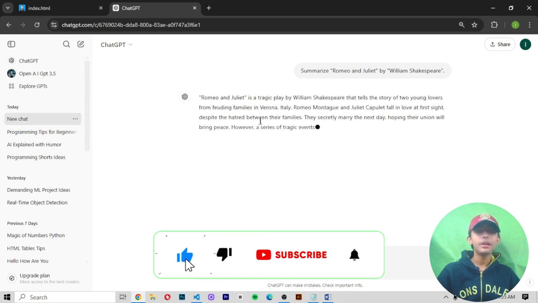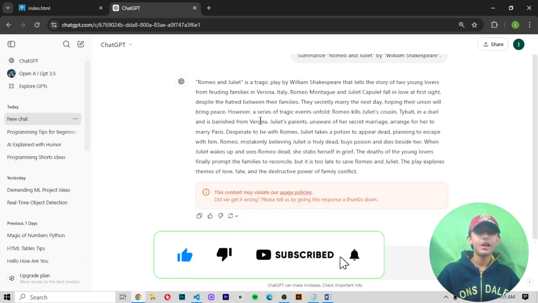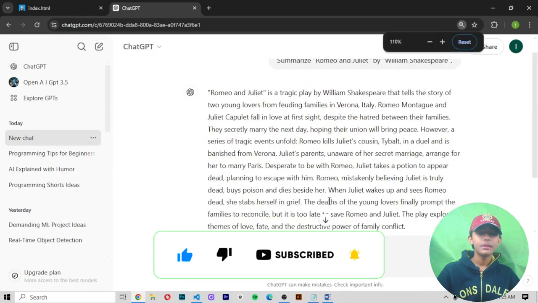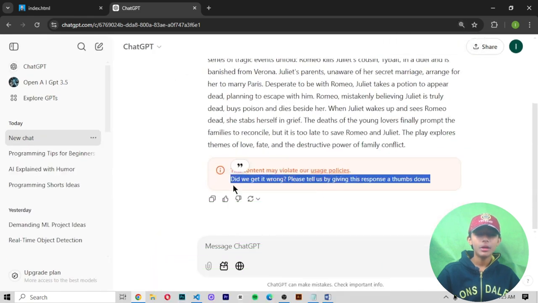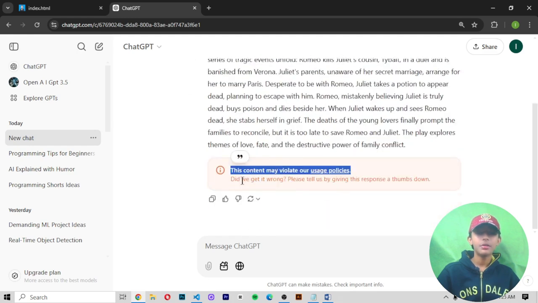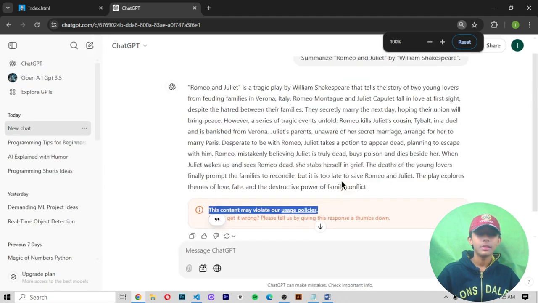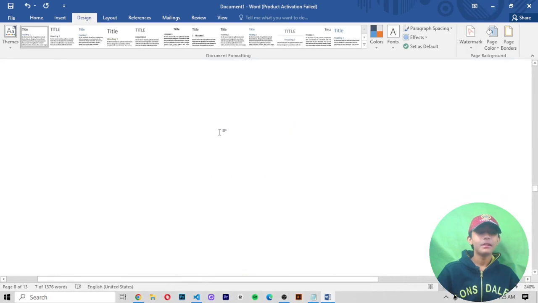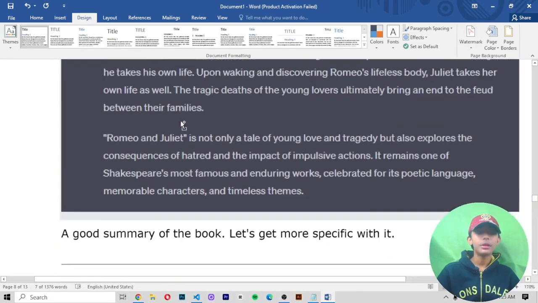ChatGPT gives me Romeo and Juliet, a tragic play, and then it says this content may violate our usage policies. Okay, it is saying this content may violate usage policies. So like that, the response has been the same as in the diagram.